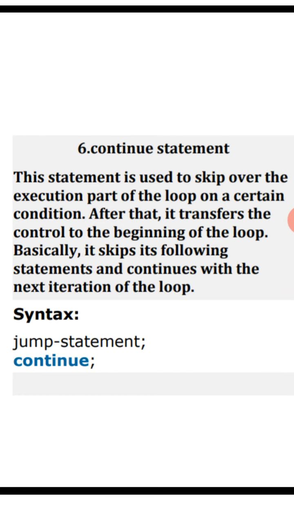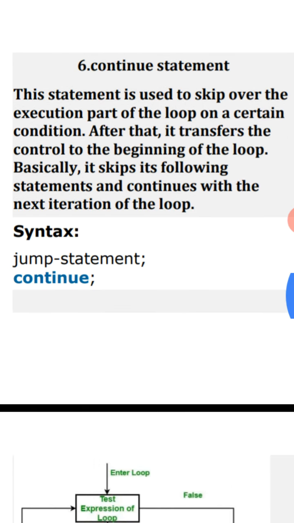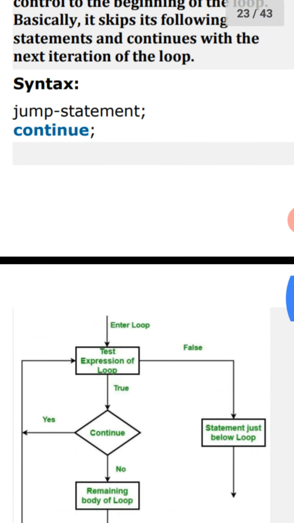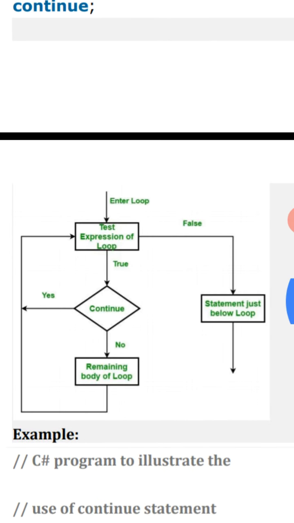See the continue statement. This statement is used to skip over the execution part of the loop on a certain condition. After that, it transfers the control to the beginning of the loop. Basically, it skips its following statements and continues with the next iteration of the loop. See the syntax. Jump statement: continue. This is the flowchart.